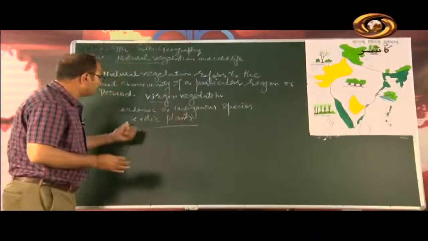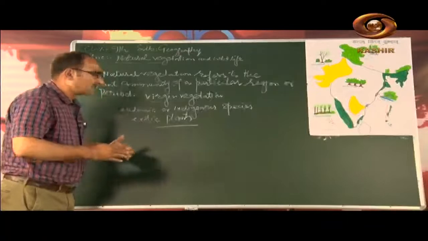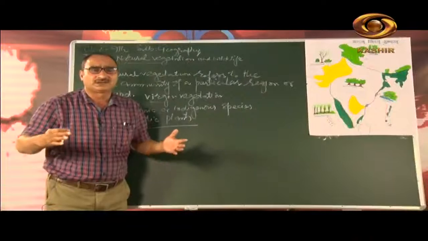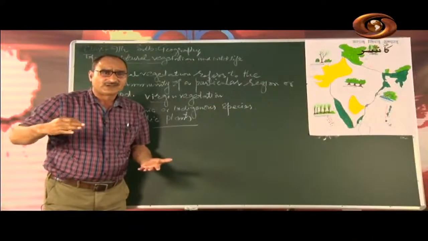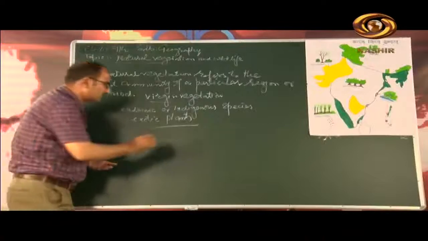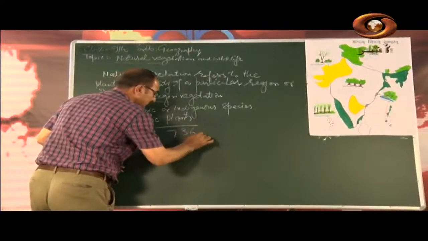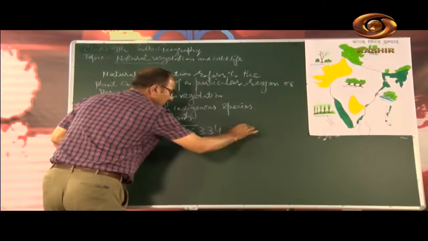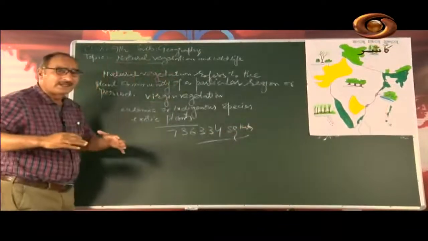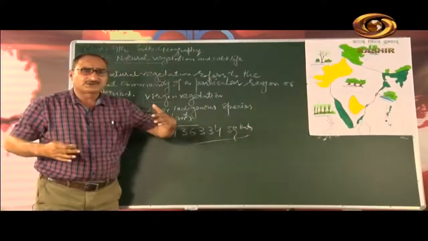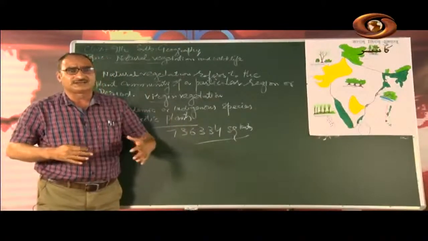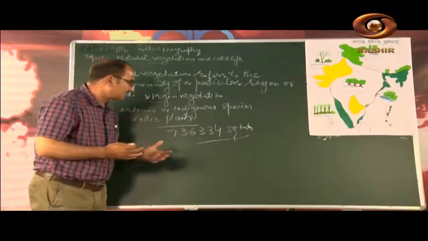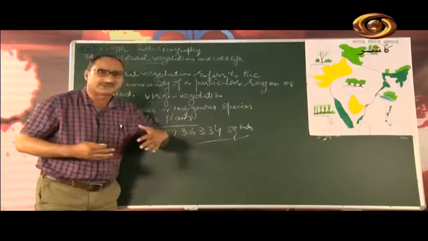When we talk of natural vegetation, India has near about 24% forest cover, which accounts for about 7,36,334 square kilometers.